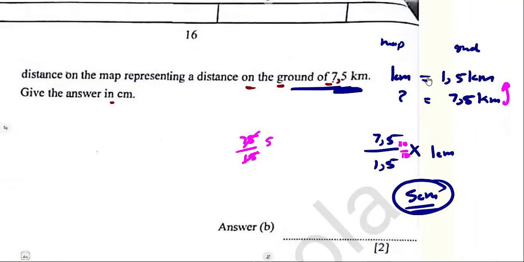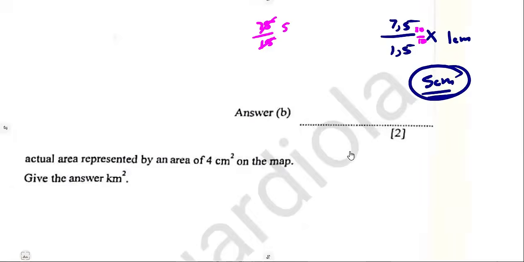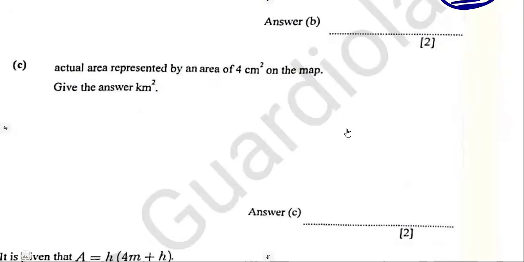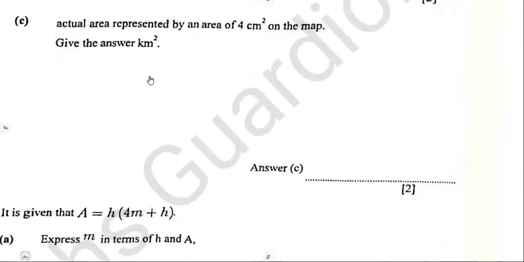On the map, it is what? 5 centimeters. Then on the C part, the actual area represented by an area of 4 square centimeters on the map. On the map, we can see an area. So take note, the previous condition was a centimeter on the map equivalent to 1,5 kilometers on the ground.